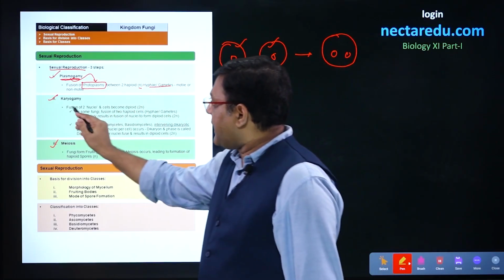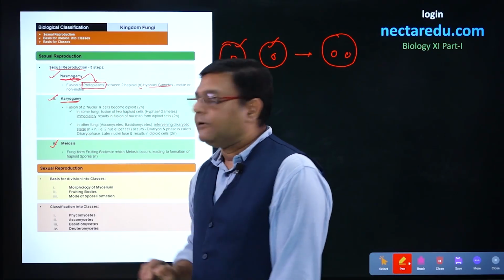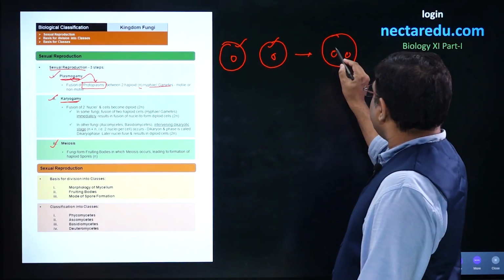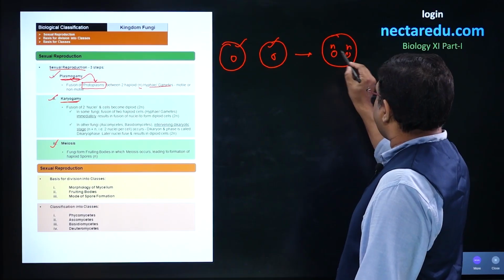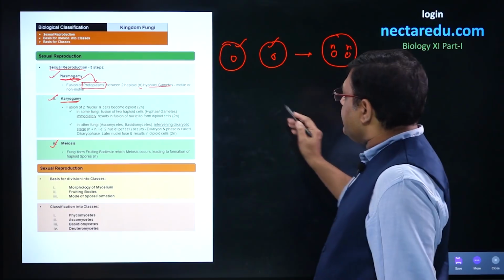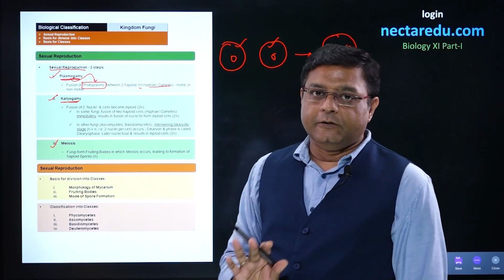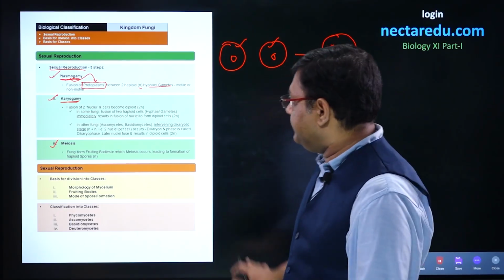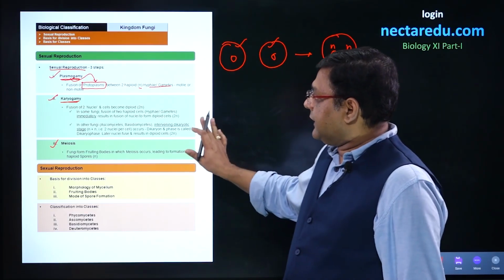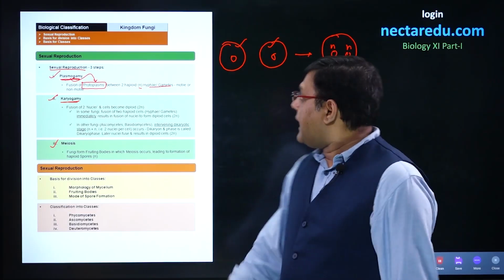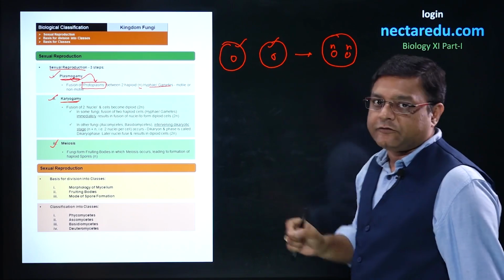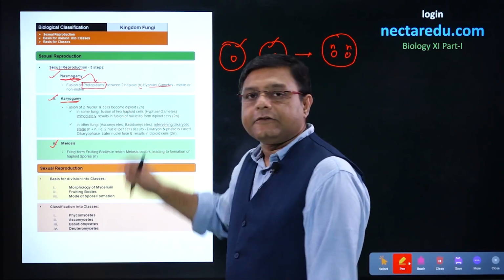Now, after plasmogamy, the second step is karyogamy. Ideally, in karyogamy, these two haploid n nuclei should fuse. After plasmogamy happens, there will be two nuclei present, and two things can happen.